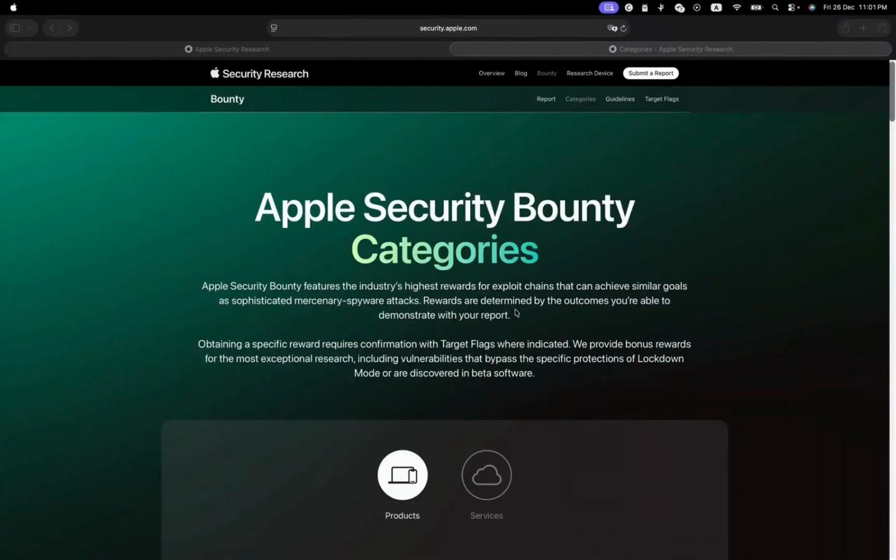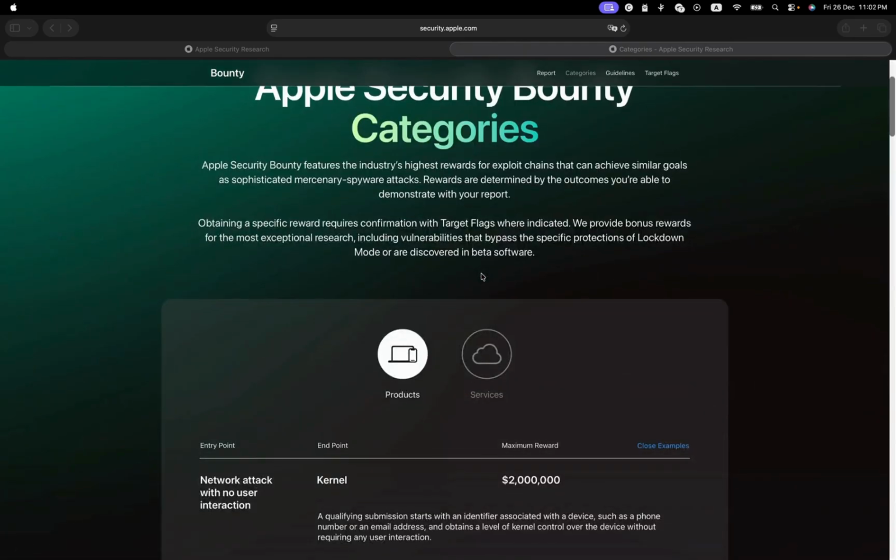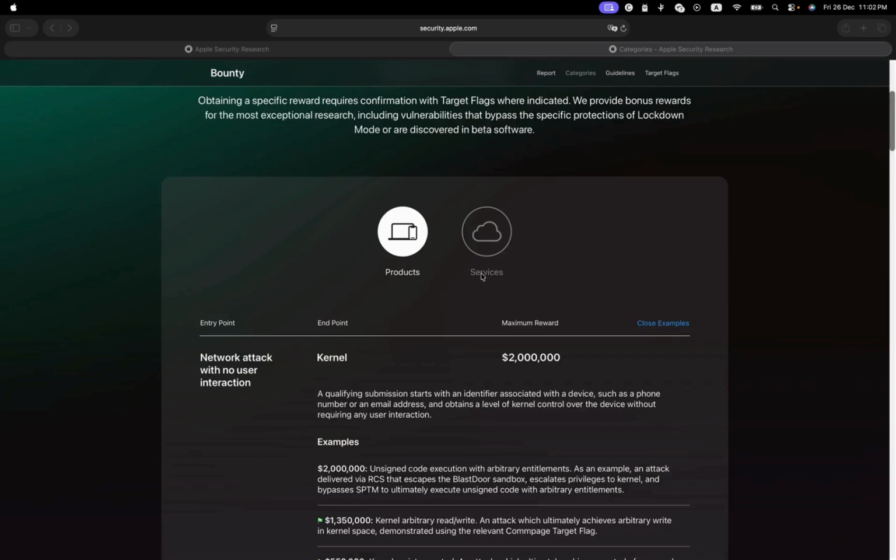Welcome. This might be your way to make $2 million from Apple by hacking Apple. Very easy. All you have to do is be a hacker, an ethical hacker, and know how to hack. And if you don't know how to hack, don't worry. I'm going to make it simple for you. I'm going to give you a roadmap of how to be an ethical hacker.